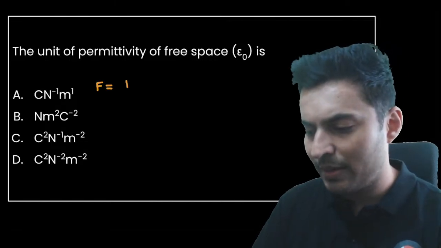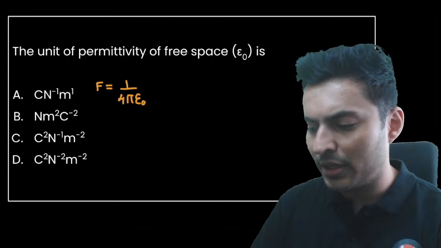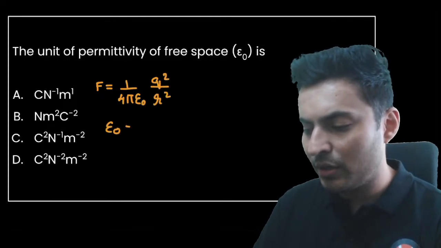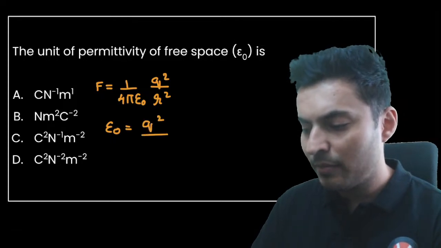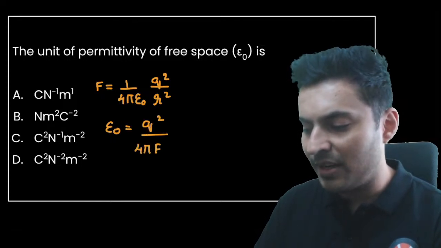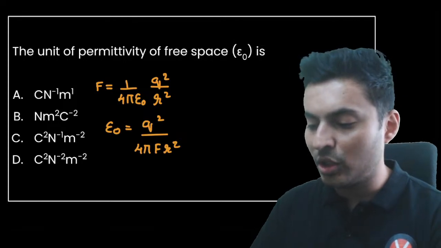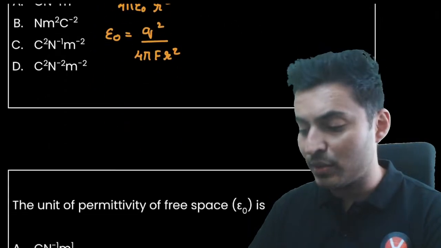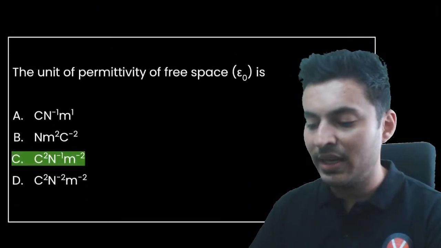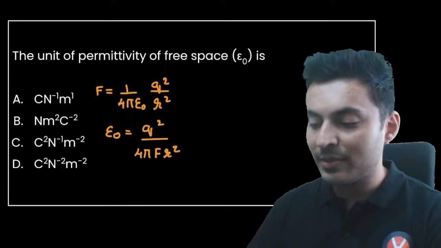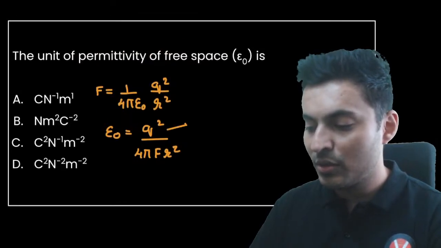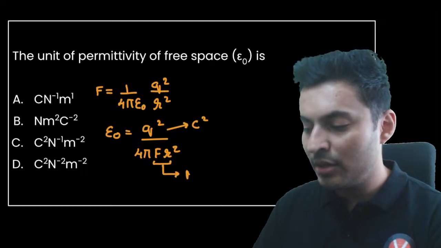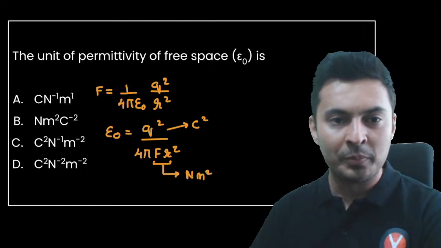You can use this formula: 1 by 4 pi epsilon naught, q square by r square. So epsilon naught will be q square by 4 pi F r square. You can see on the top you have Coulomb square, at the bottom you have Newton as well as meter square. So Coulomb square on the top, Newton meter square below. That's it.